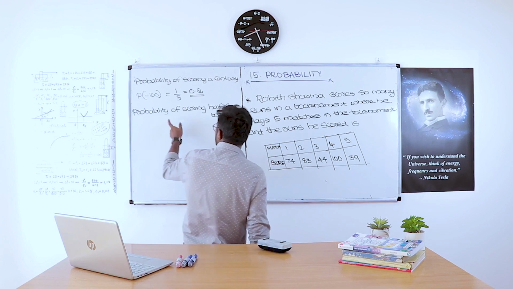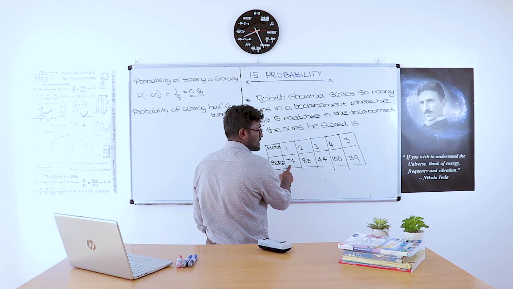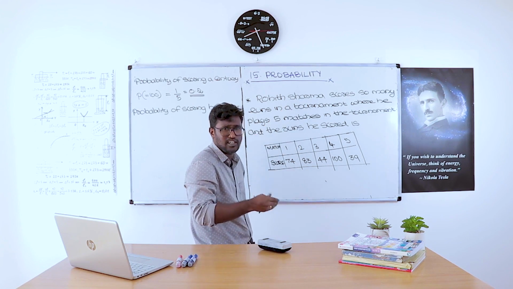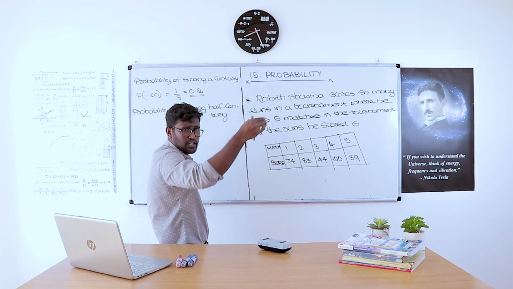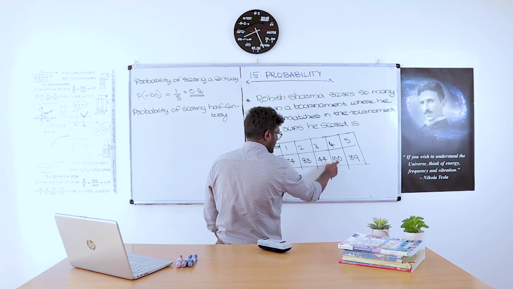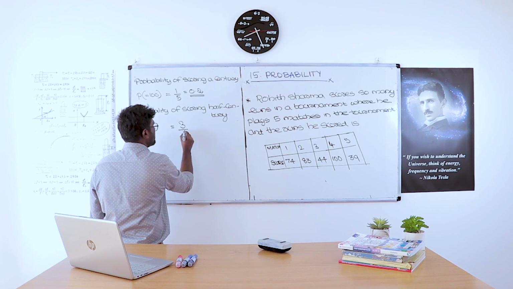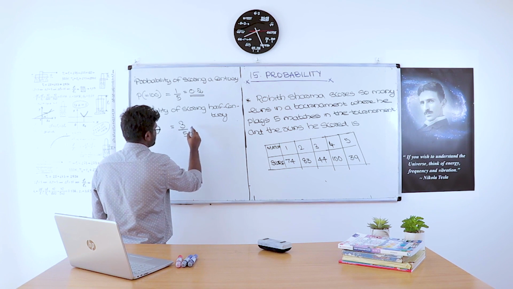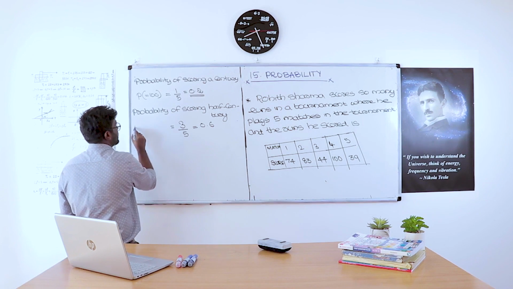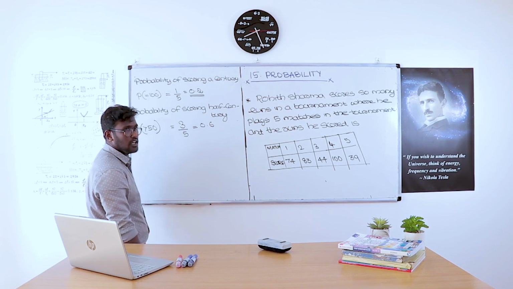Okay, so the probability of scoring a half century: this is a half century, 74 runs. He scores more than 50 runs. 50 and 50 plus runs are considered as a half century. 74 is 50 plus, 83 is 50 plus, 100 is 50 plus. So there are 3 times he scores a half century, that is 3 by 5 is the probability, that equals 0.6. That is the probability of greater than 50, the probability of scoring a half century.